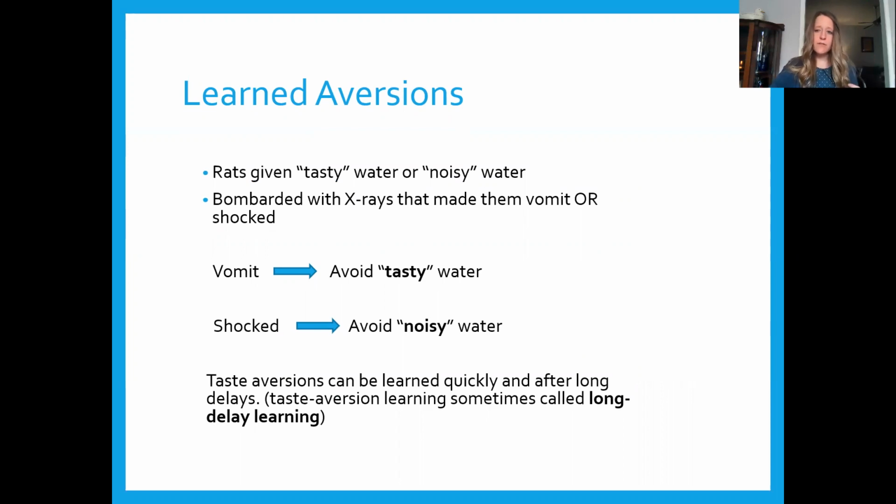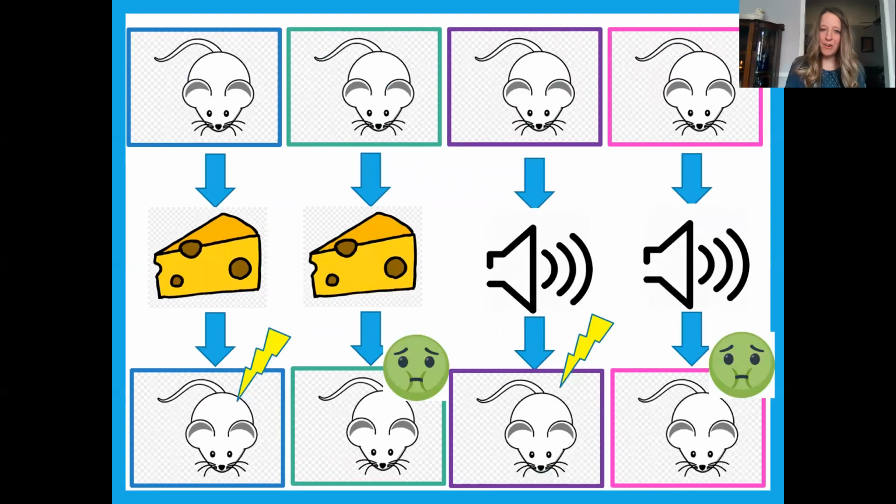We have 4 different groups of rats and 2 key variables. Our first variable is the neutral stimulus that is added to their water, a novel taste or an auditory stimulus and noise. The second variable is the aversive unconditioned stimulus, either x-rays that make the rat vomit or an electrical shock. So let's break this down. This is a little complex.